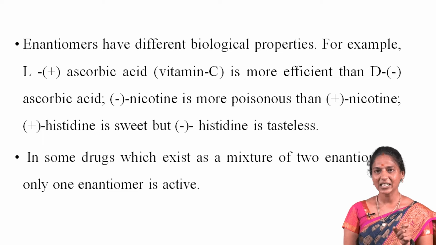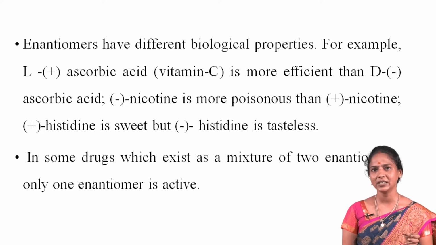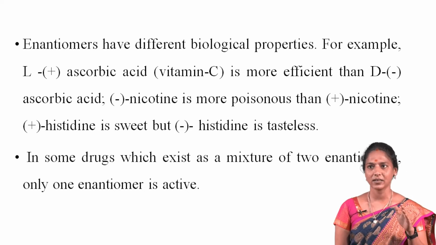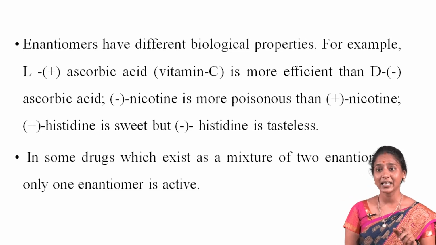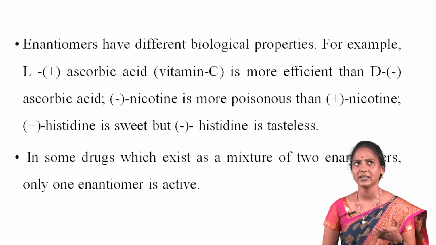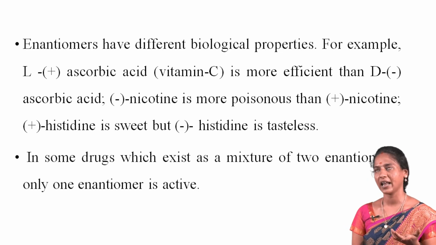For example, L-plus ascorbic acid, which is vitamin C, is more effective than D-minus ascorbic acid. Minus nicotine is more poisonous than plus nicotine. Plus histidine is sweet, but minus histidine is tasteless. In some drugs which exist as a mixture of two enantiomers, only one enantiomer is active. A typical case is the anti-inflammatory agent ibuprofen, where only the S isomer is effective, and the R isomer has no anti-inflammatory action.